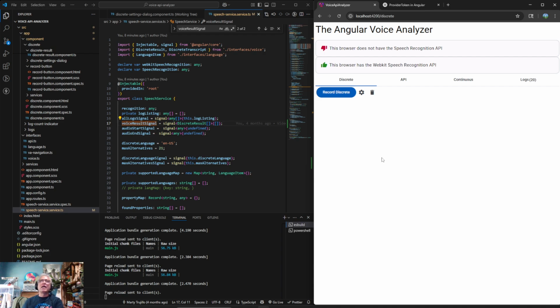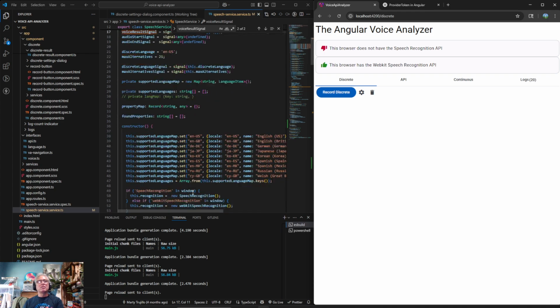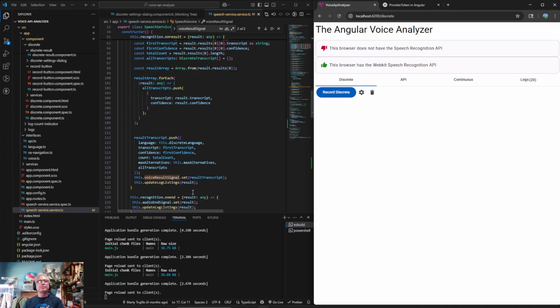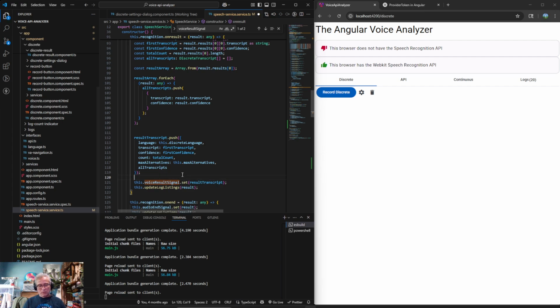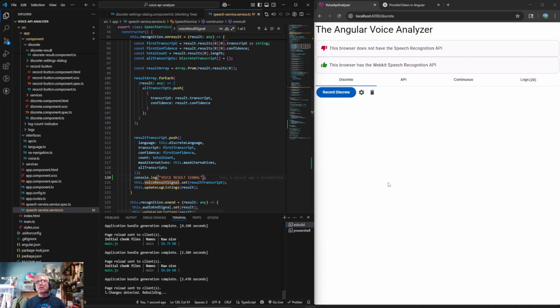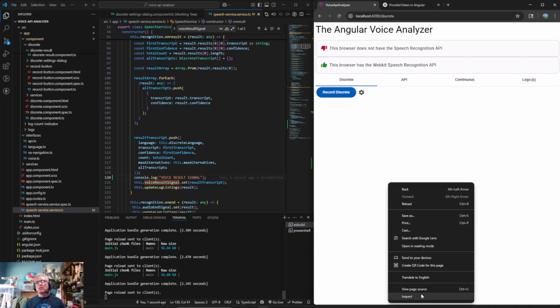I don't know the down and dirty details of why this isn't picking that up. Console.log voice result signal. I don't know why I misspell that all the time like that.